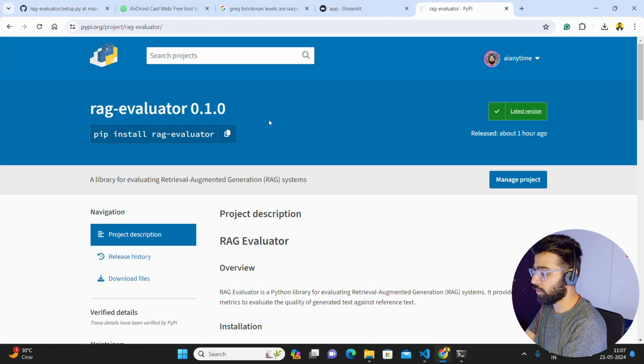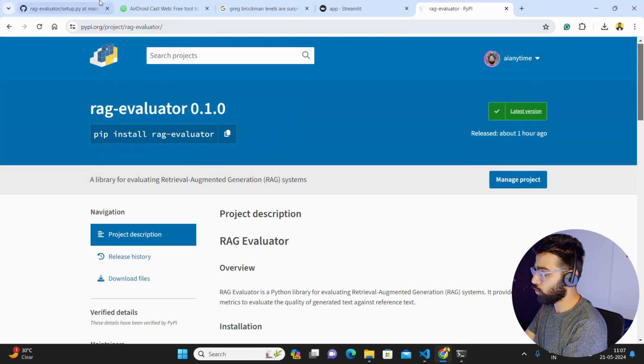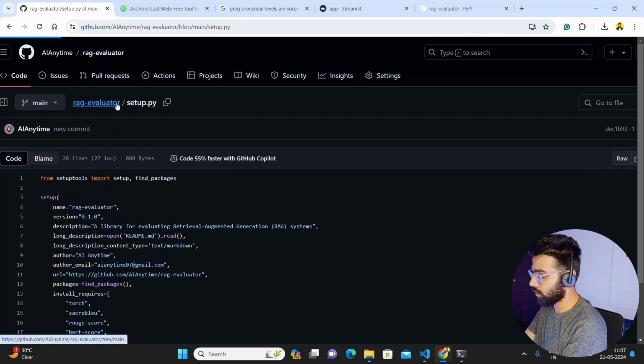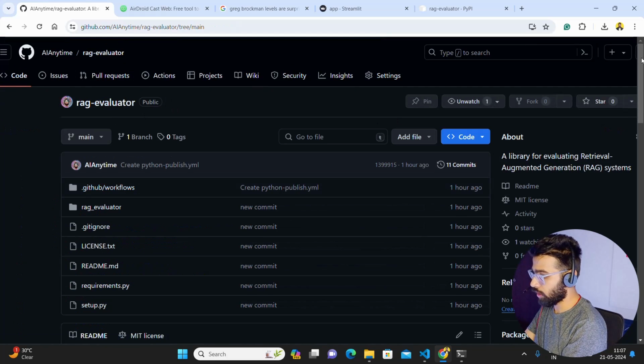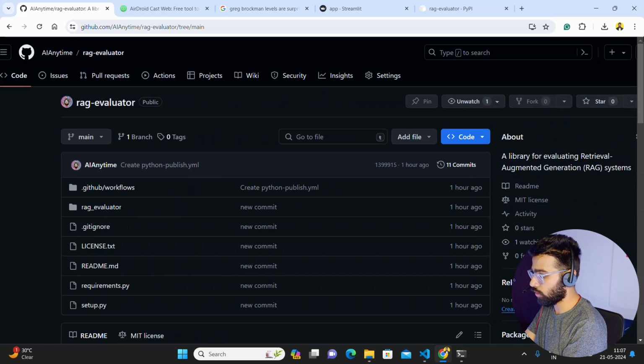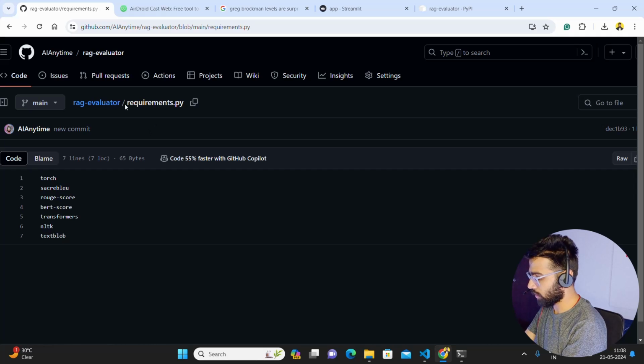Okay, so this is where it puts it. Okay, you can see it over here. I haven't updated the readme, I'll just do it, but you can see it's by AI anytime. Now you can use this library, feel free to use it over here. Let me just come here, in this rag evaluator, and this is where you can find all the readmes and instructions. It explains everything over here. And yeah, this is how you do it, guys. It's not rocket science, to be honest.